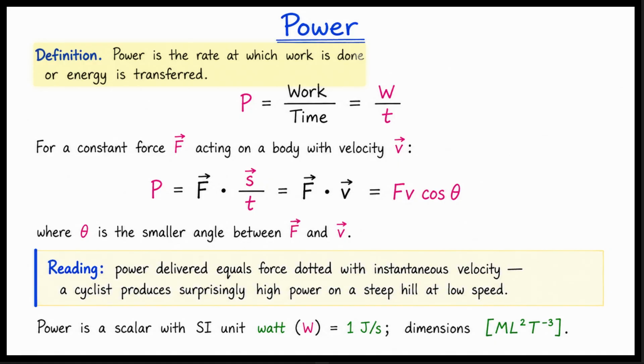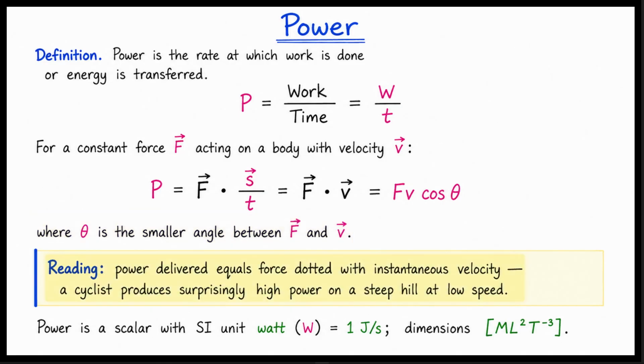Power is the rate of doing work. It tells us how fast energy is transferred. Power P equals work divided by time. For a constant force F acting on a body with velocity v, we can rewrite this. Power equals the dot product of force and velocity. This expands to F times v times cosine theta. Here, theta is the smaller angle between the force vector and the velocity vector.